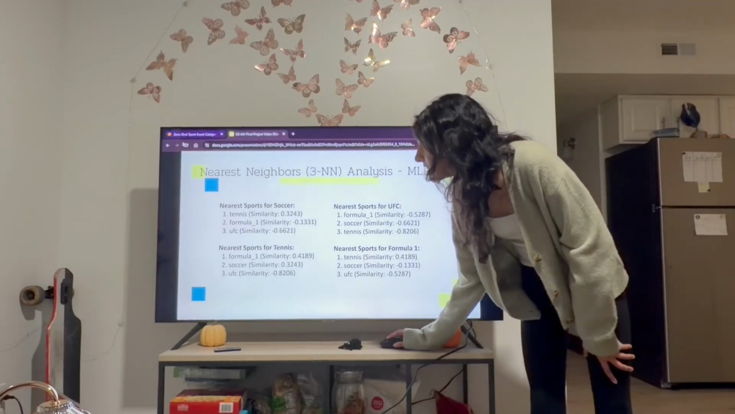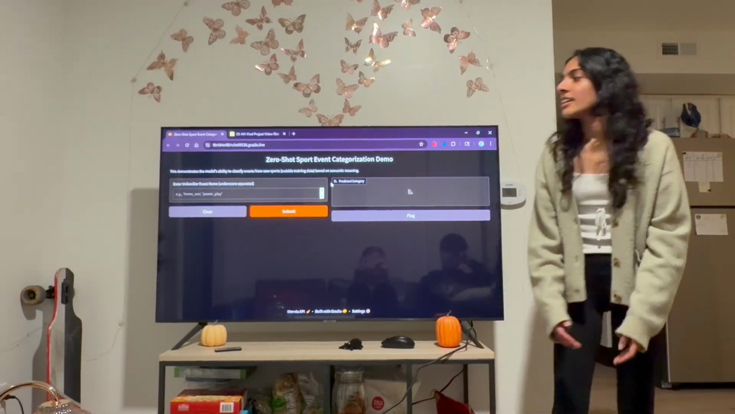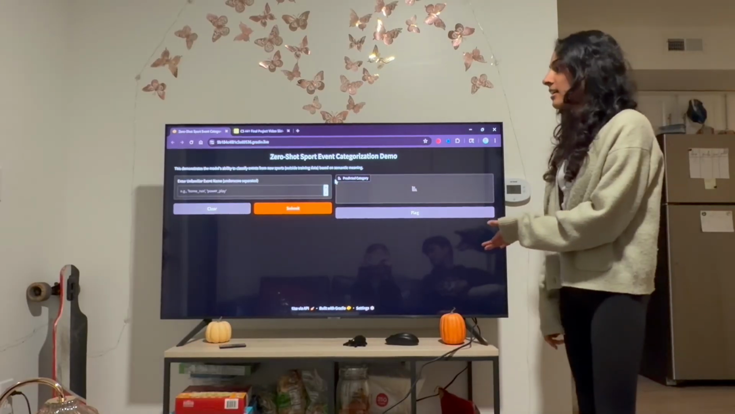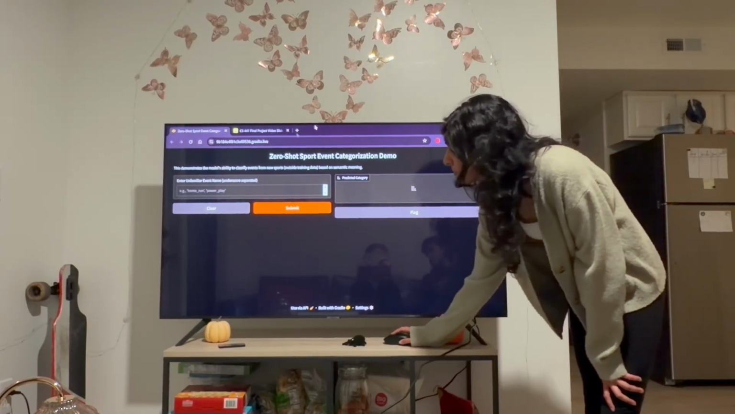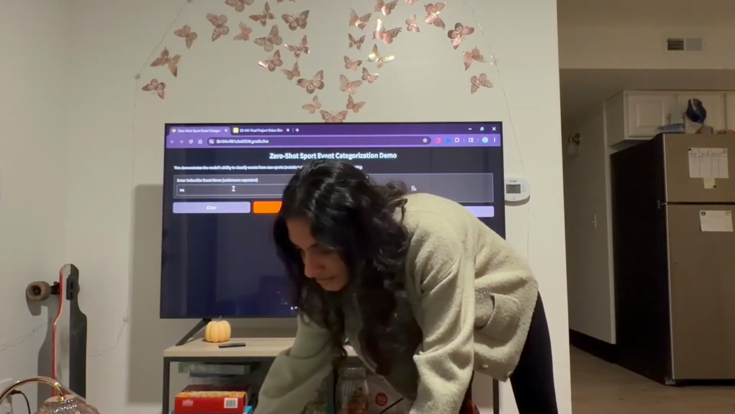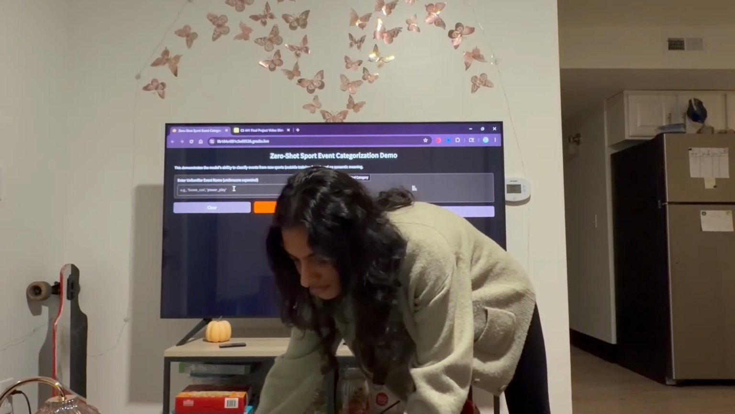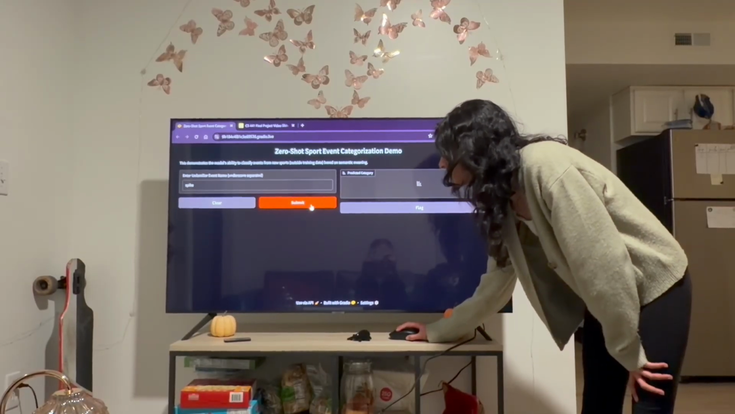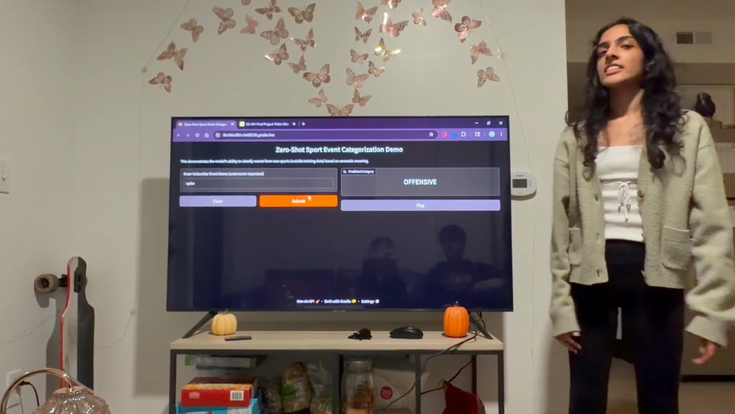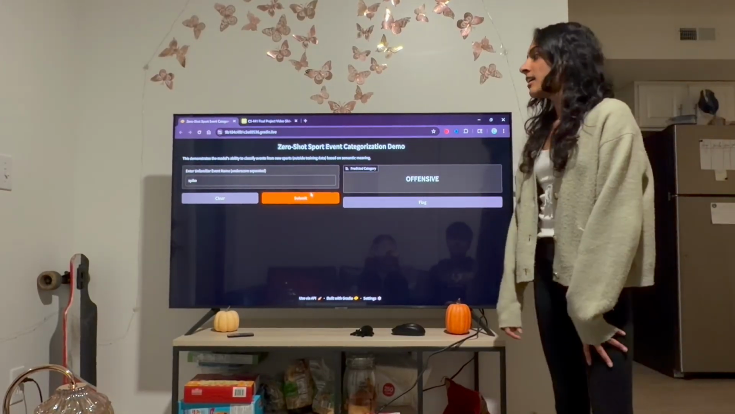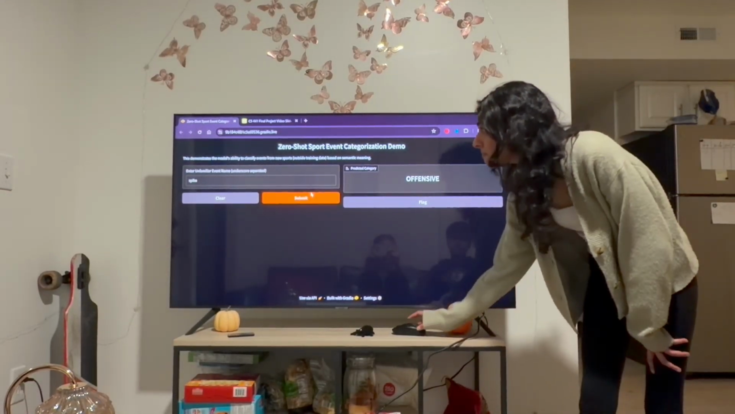And so as you can see here, this is our application, a Gradio application showcasing our actual goal for the project. So if I type in something like spike, that's a volleyball term, then it'll correctly classify it as an offensive sport term.